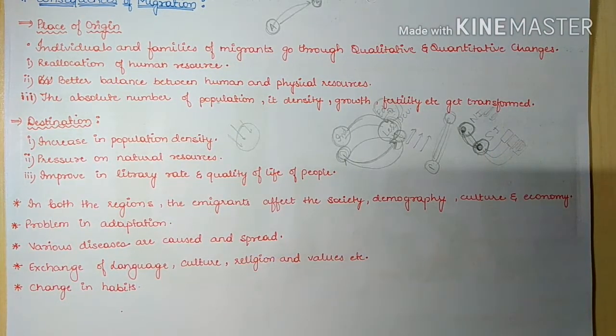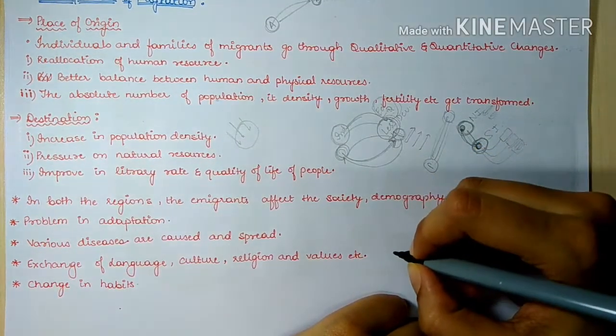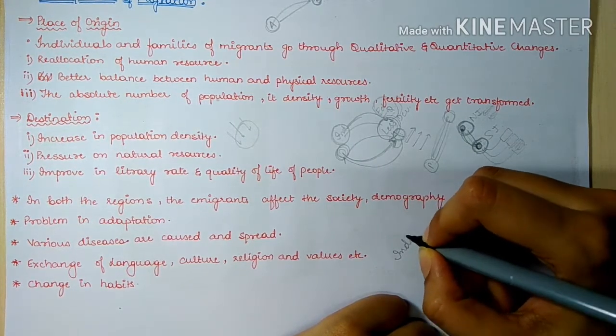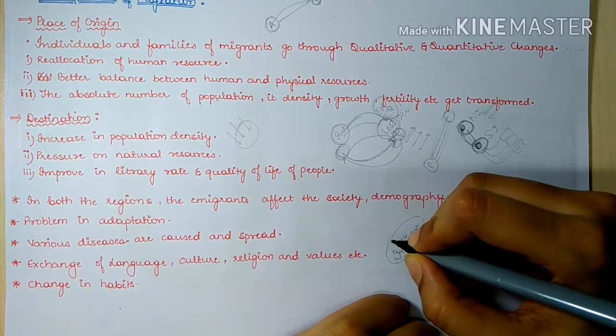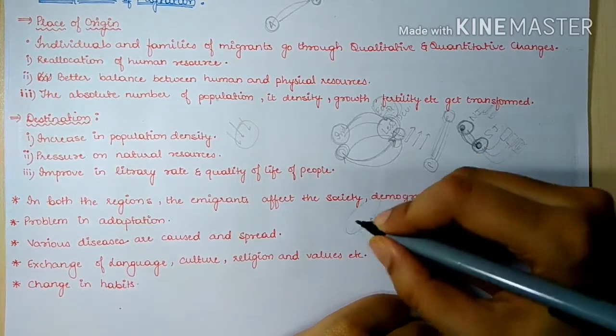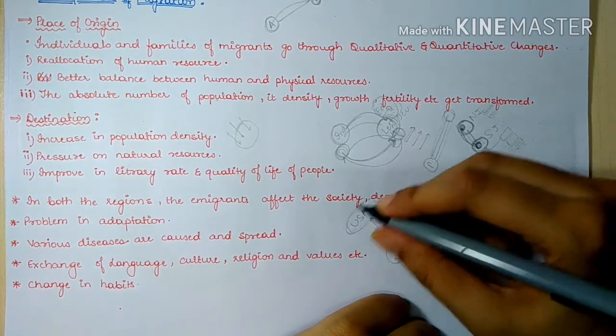Now we have already studied there will be exchange of languages, culture, religion and values, etc. Then there will be change in habits. See, let's take the case of Indian food. Because various Indians have migrated to developed countries like the USA, Indian food is quite famous in the USA.